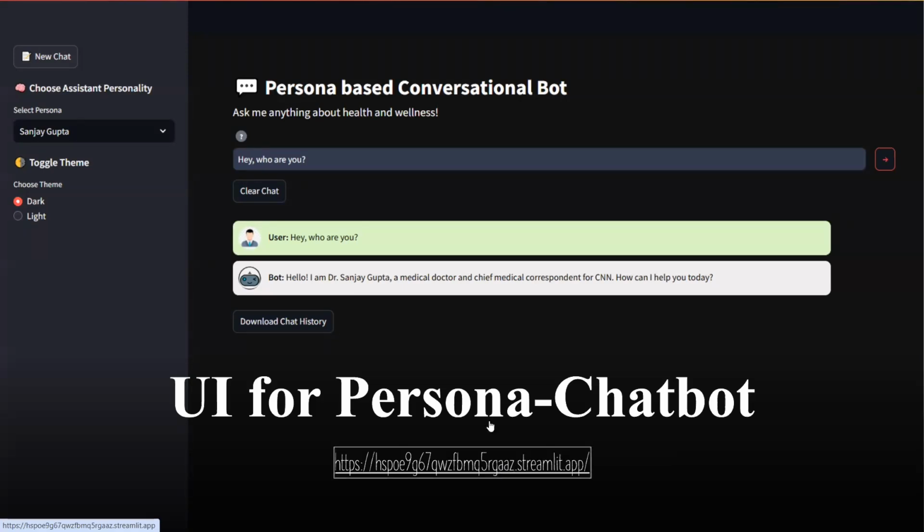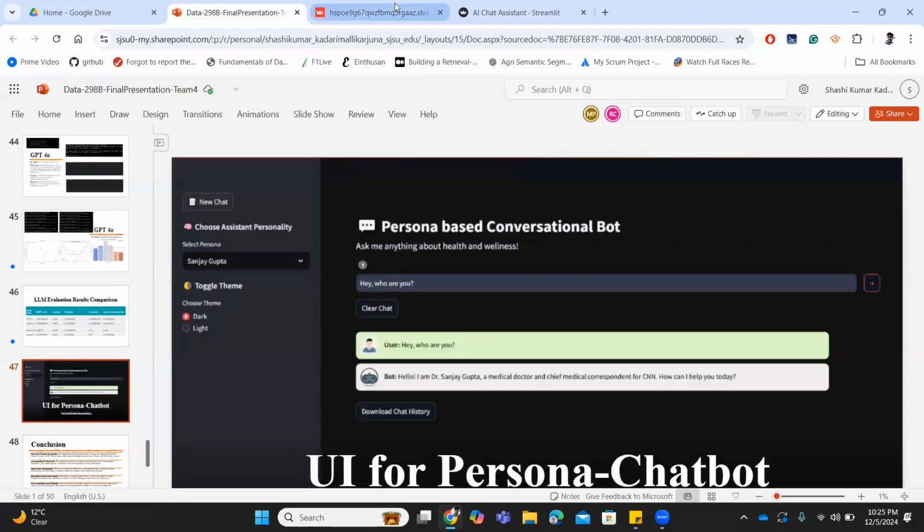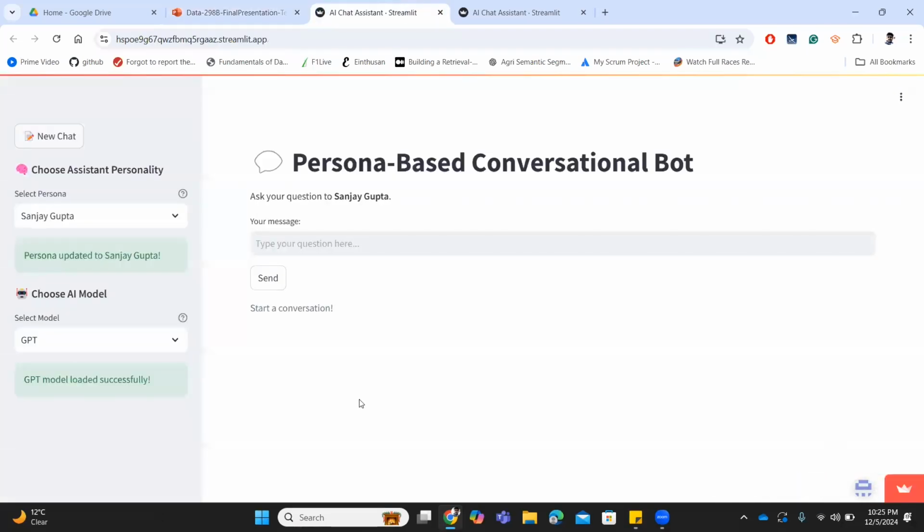It has been tailored for persona-specific queries and offers a streamlined user interface. In this, the changes from the earlier version is we have included all the AI models and two different personalities, and we also have the fallback option for the personalities. Like if we couldn't figure out both the Sanjay Gupta and Robert Kiyosaki, it goes to the friendly assistant as a persona assistant, and we have new chat, and we have taken out the theme option, and we have automated it to the browser theme. Whatever the browser theme is, our app takes the form of it. Either it can be dark or light.